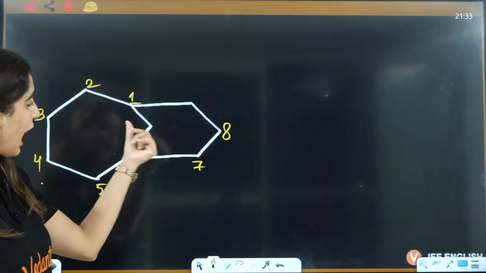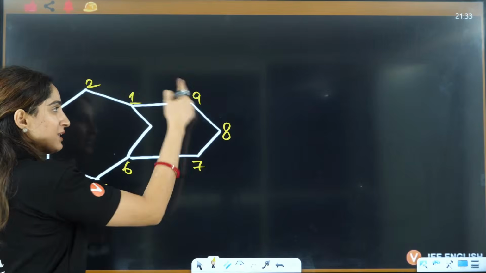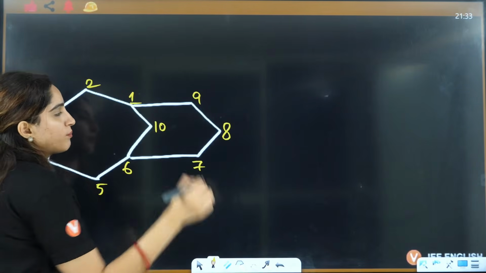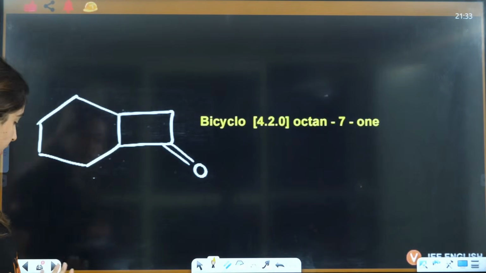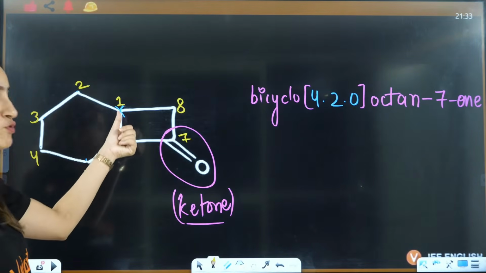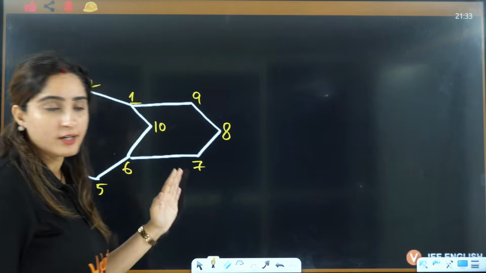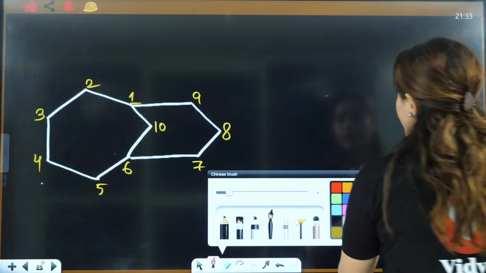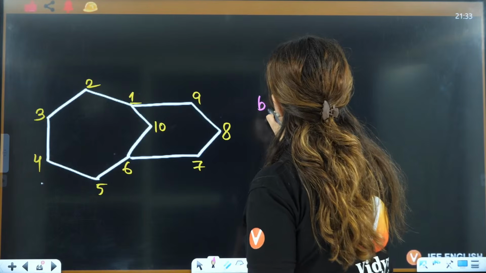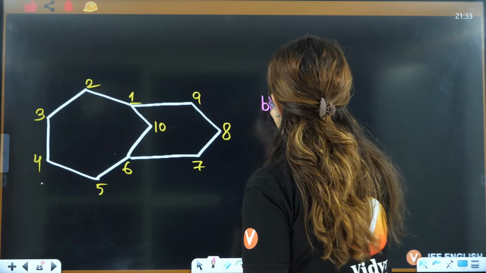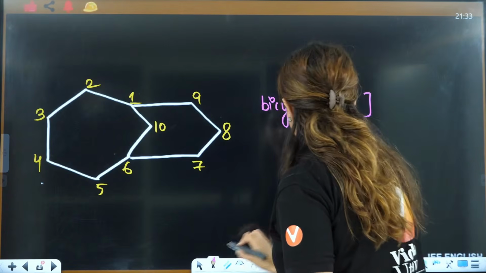Now, whenever you have any bridge carbon, in the end, after completing all the numbering here, you will give the bridge the number. You will do the same thing that you were doing here. It's just that here you had no bridge atom, and here you have the bridge atom, so you will give it the numbering. So what you will do here, it will be bicyclo, and this is the bracket.